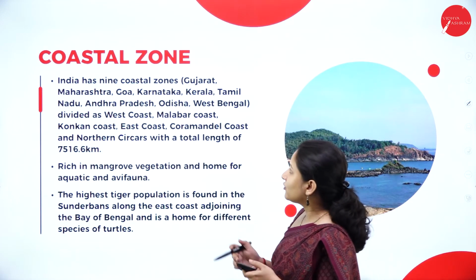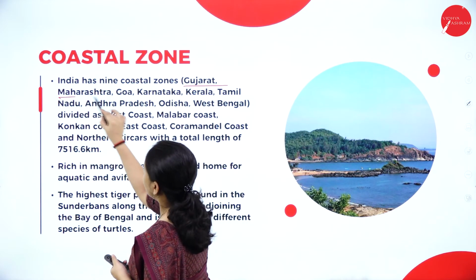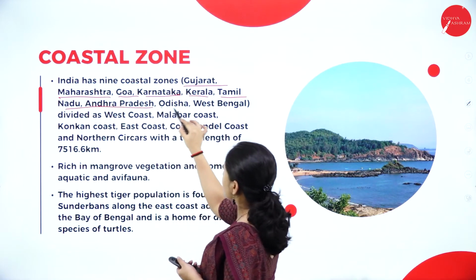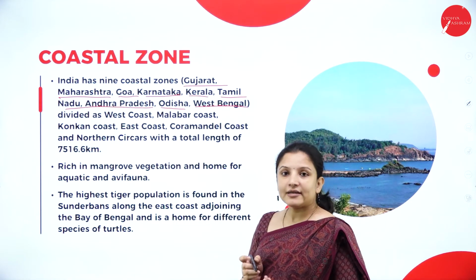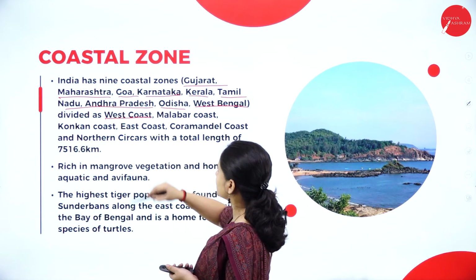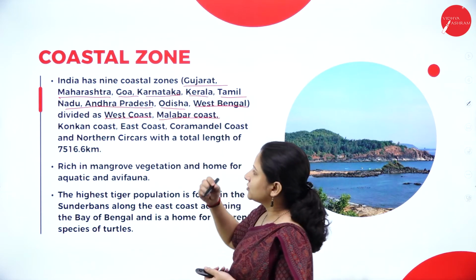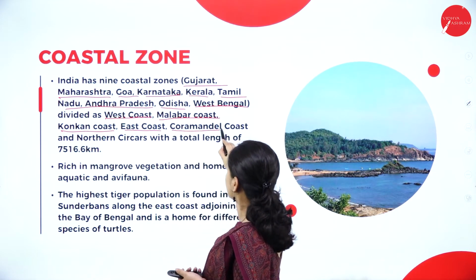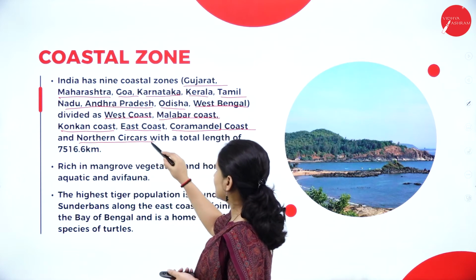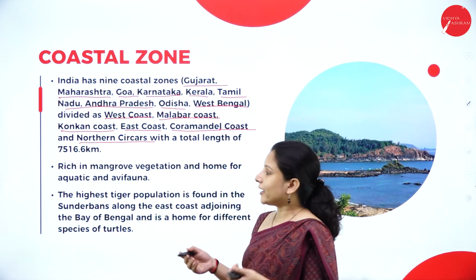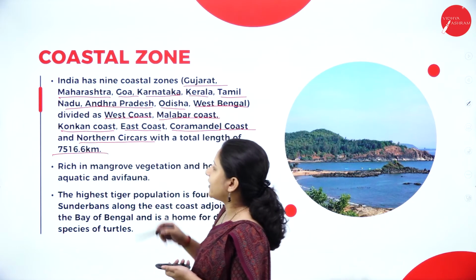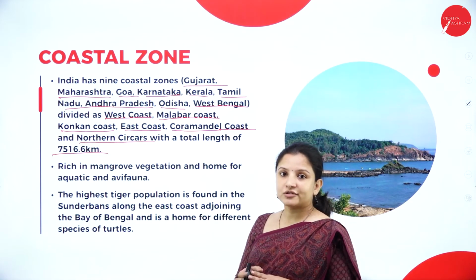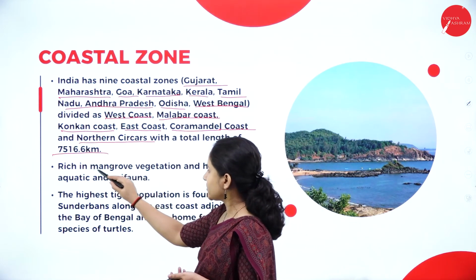So India has 9 coastal states: Gujarat, Maharashtra, Goa, Karnataka, Kerala, Tamil Nadu and Andhra Pradesh, Odisha, West Bengal, and it is divided as West Coast, then Malabar Coast, Konkan Coast, then East Coast, Coromandel Coast and Northern Sarkars, and it has a total length of about 7,516.6 kilometers, and this particular coastal area is rich in mangrove vegetation.